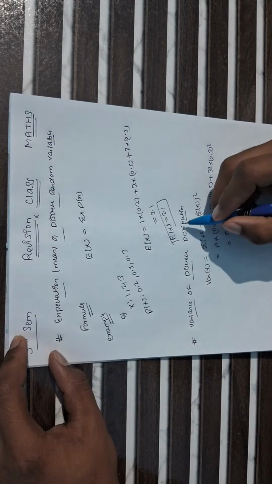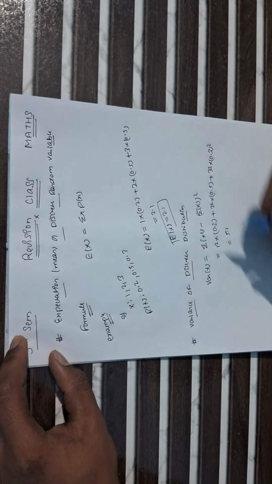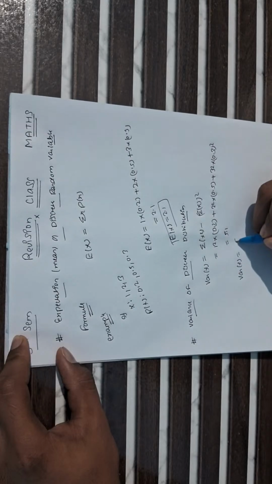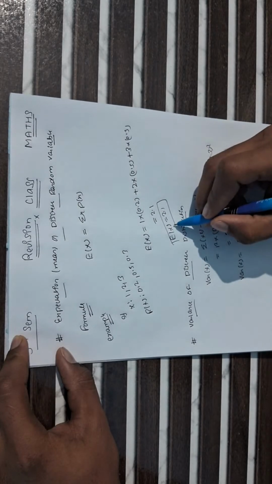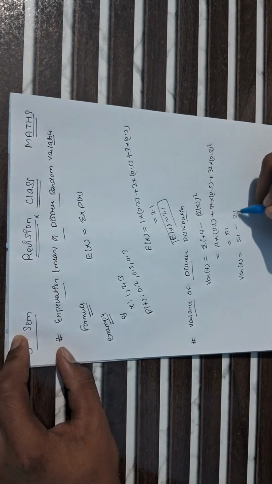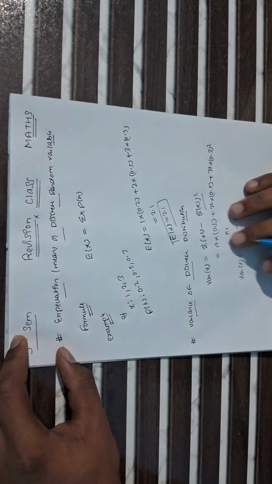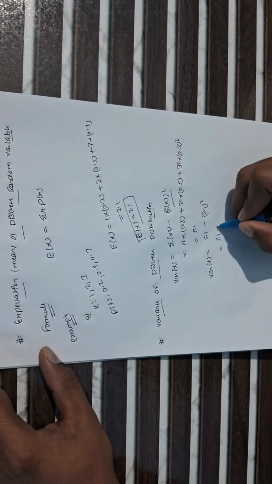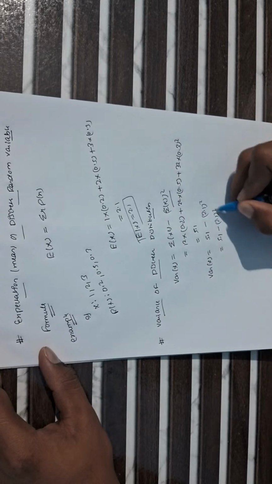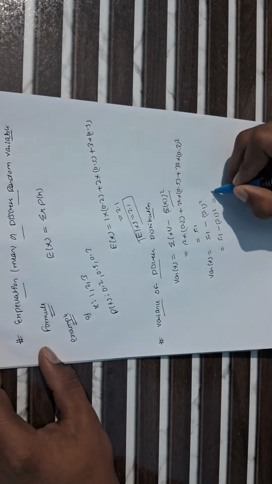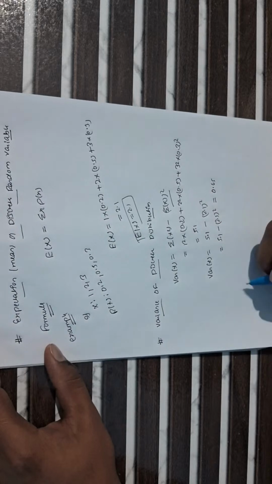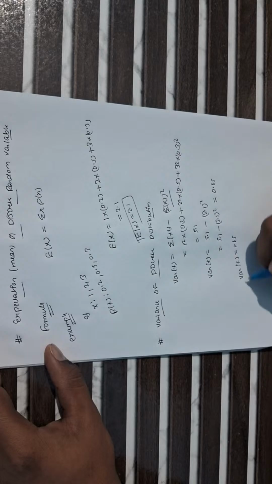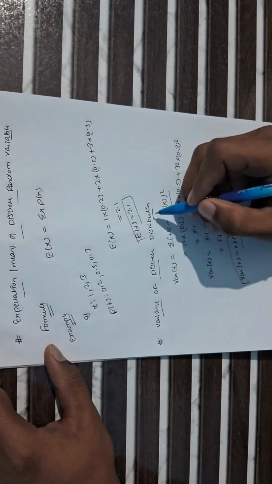And already we know that the expectation of x equals 2.1. So variance of x equals 5.1 minus the expectation of x, which is 2.1, whole square. So 5.1 minus 2.1 whole square. When you solve it, it becomes 0.65. So variance of x equals 0.65 for the discrete distribution.